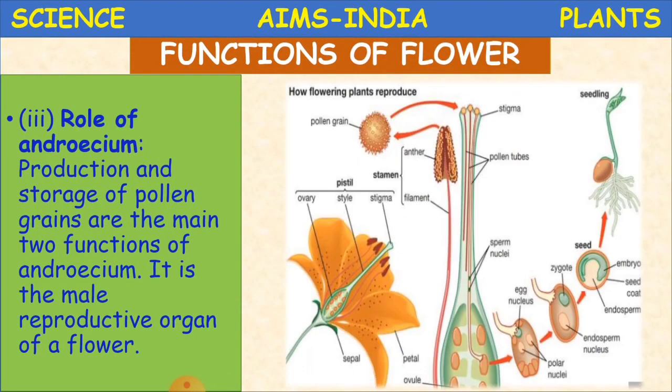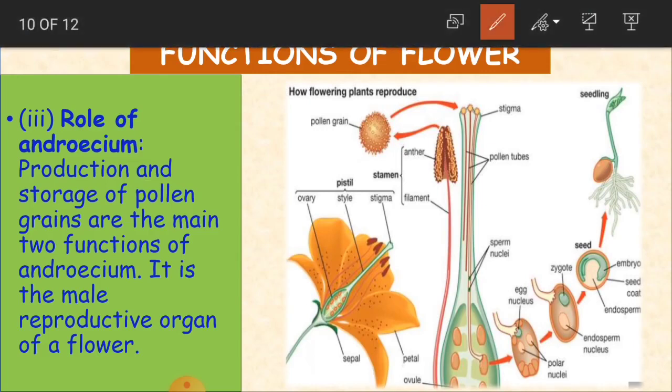Now let us see the role of Androsium. The production and storage of pollen grains are the two main functions of Androsium. So it is going to produce and store the pollen grains. These are the two main works of the Androsium. It is the male reproductive organ of the flower. As we learned, children, Androsium is the male reproductive organ of the flower.